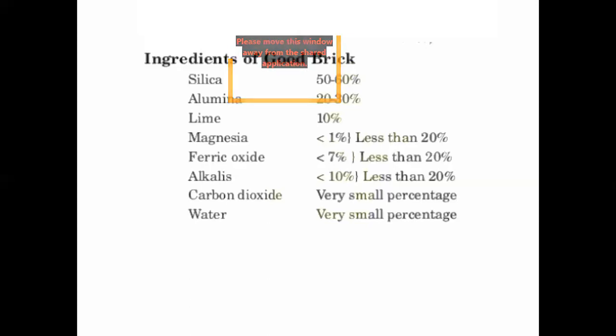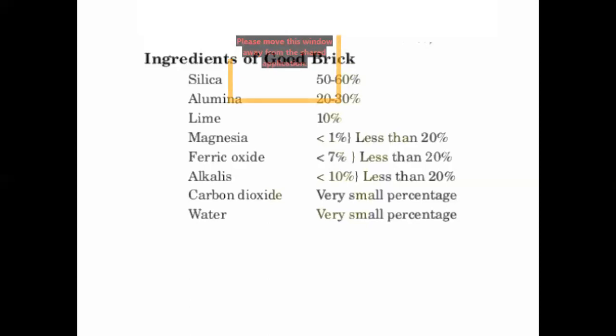Next, coming to alumina, it is around 20 to 30 percentage. Alumina absorbs the water, and it imparts plasticity to the clay. Since it absorbs all the water and imparts plasticity, it makes the brick harder. You should also note one more thing: if the alumina is more than the specified quantity, it produces cracks when the bricks undergo drying.